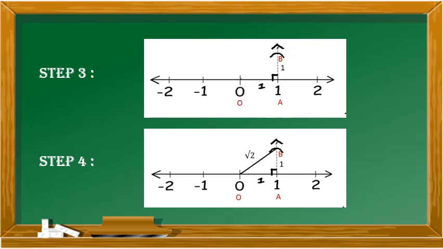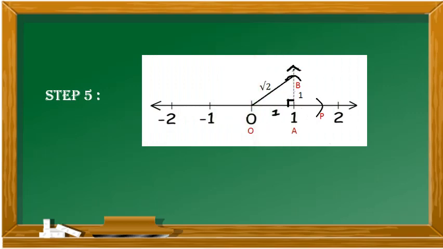Now you have formed a right angle triangle on the number line. Now this OB is nothing, it is square root of 2. I have told you square root of 2 is the length of the hypotenuse. The next step is, with the help of compass, measure the length of OB and with this measure cut an arc at P from O on the number line and mark that arc as P. Now P represents square root of 2 on the number line. Now you see that your construction should be as it is in step 5.